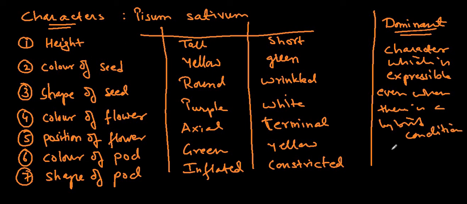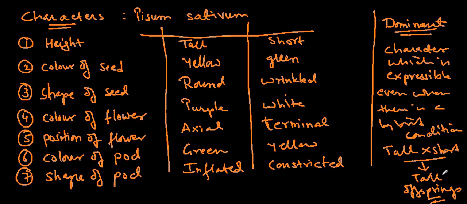Now what do you mean by hybrid condition? That means that if a tall is crossing with short, then the offsprings that they are going to obtain are tall offsprings. Then that condition is considered as what? The dominant condition. So here I have taken an example that when a tall crosses with short, there is a hybrid between a tall plant and a short plant, and the offsprings that are going to be obtained are tall.